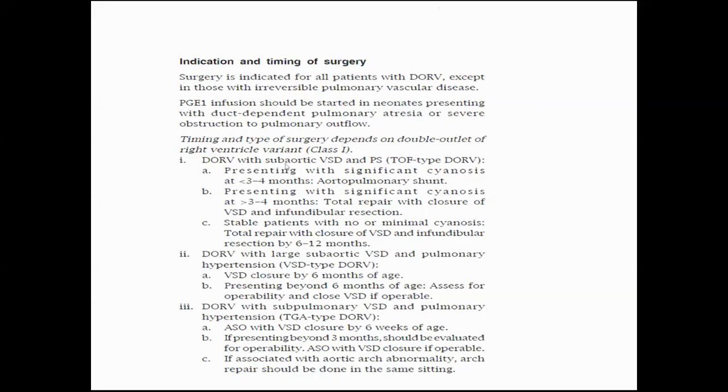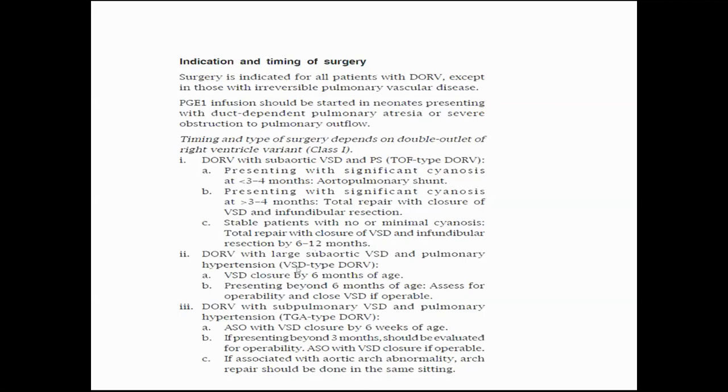If the DORV is subaortic plus PS, which is of Fallot type DORV, presenting with significant cyanosis less than 3 to 4 months, we need an aortopulmonary shunt. If they are more than 3 to 4 months, we need a total repair and closure of VSD and infundibular resection. Stable patients or with minimal cyanosis, total repair with closure of VSD and infundibular resection by 5 to 6 months.